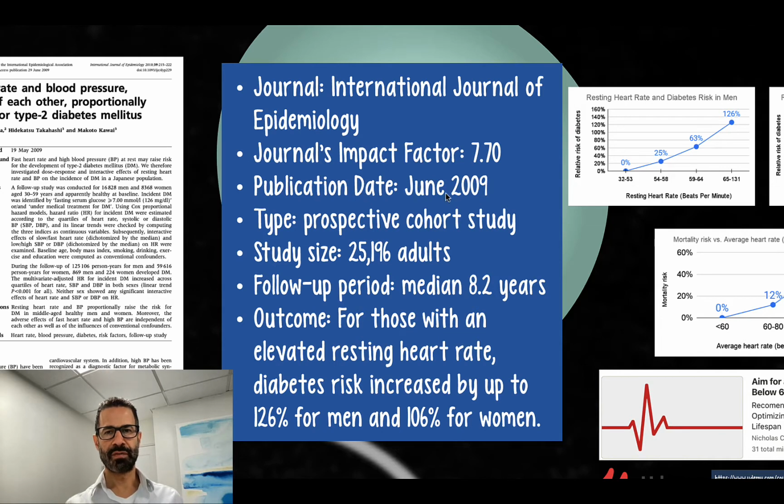The study was published in June 2009. It was a prospective cohort study including over 25,000 adults. The median follow-up period was 8.2 years. Let's look at the results.